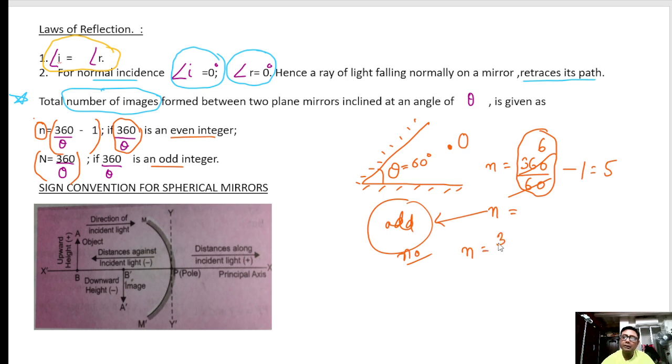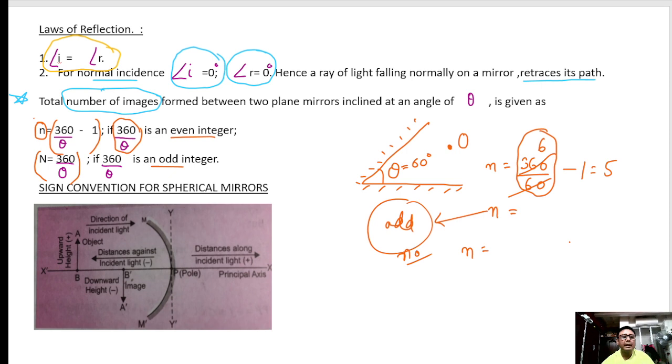And if the angle between them is suppose 75, then 15 fives are 75, 15 twos are 30, 15 fours are 60, and this is coming 4.8. Let me show you with another example.